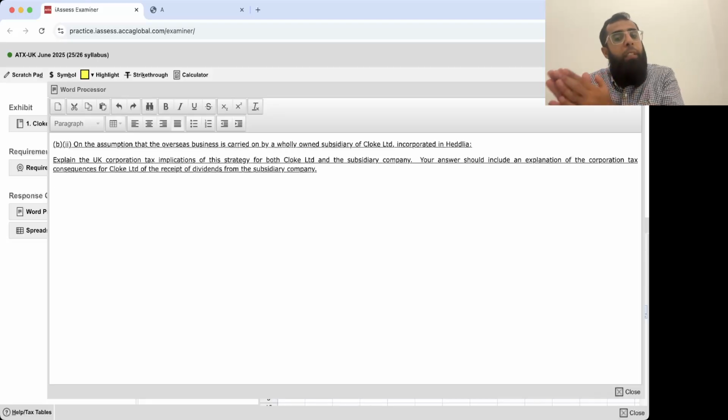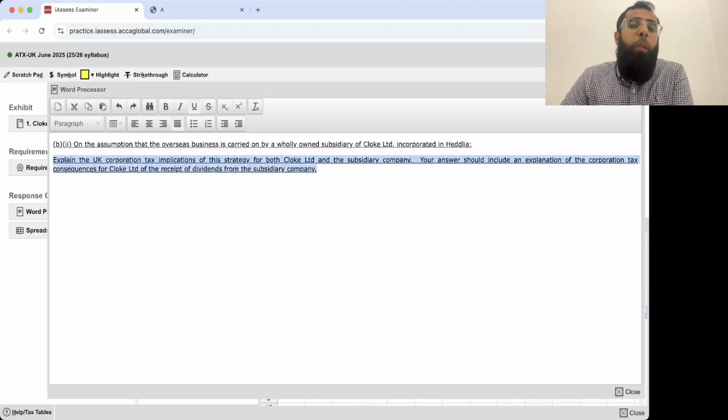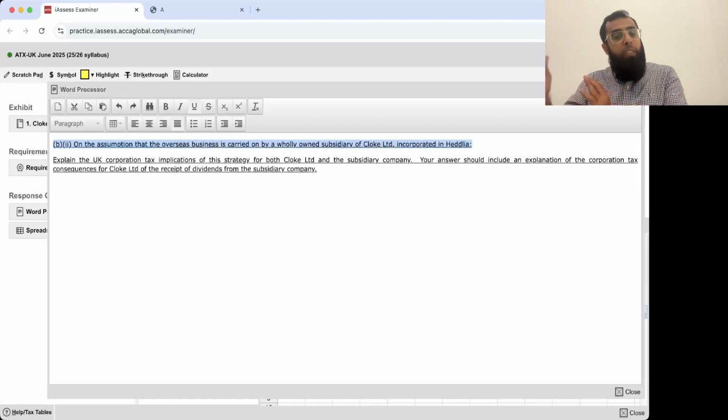If you make a subsidiary, it's a separate entity. First of all, it's separate from Cloak Limited. It's not part of Cloak Limited taxation. Make it clear. It becomes a separate legal entity. Now, when it becomes a separate entity, you will have to look at the residency status of that company. Since that company will be an overseas business, it's not a UK business, it's a separate business, it's overseas. So it won't be UK resident.